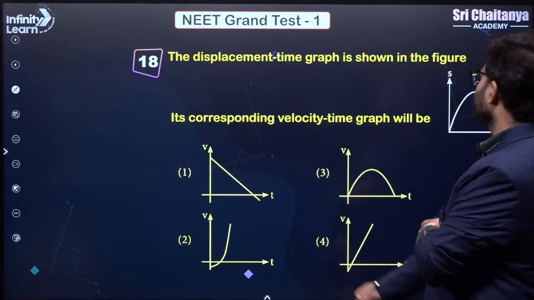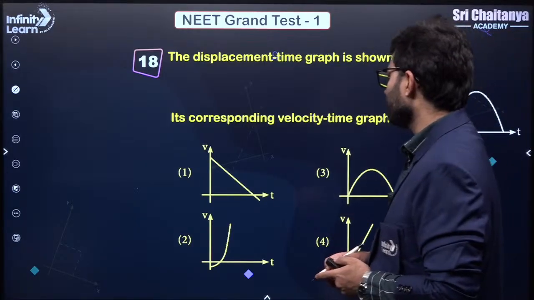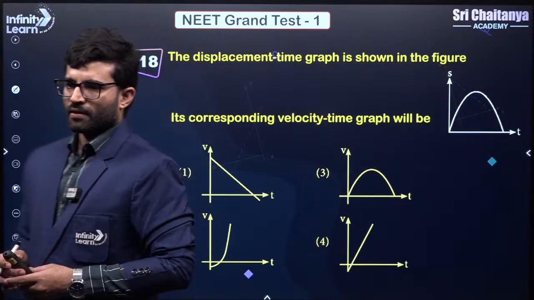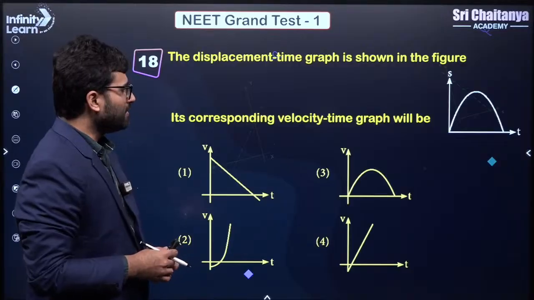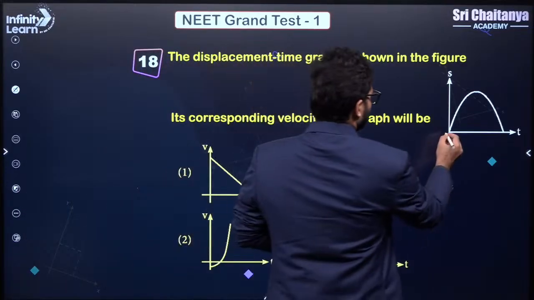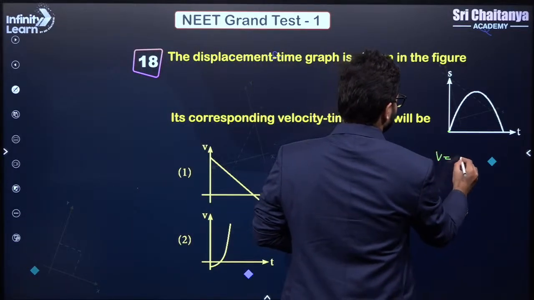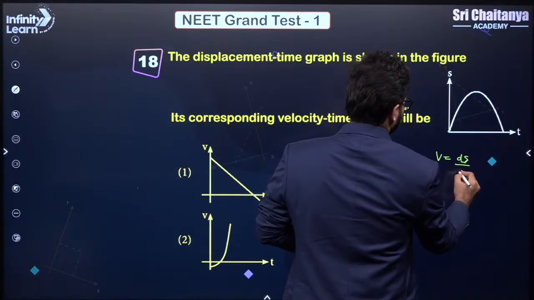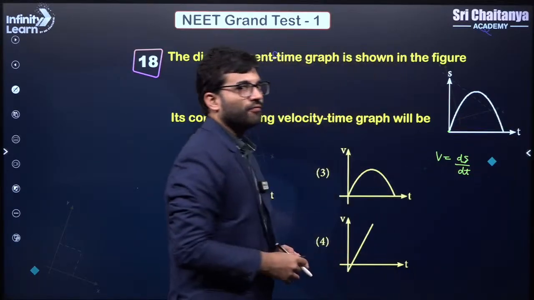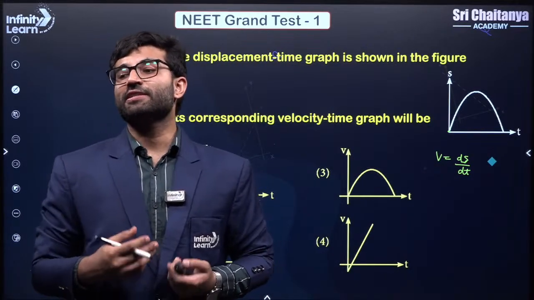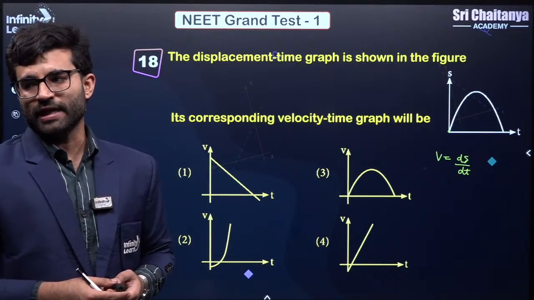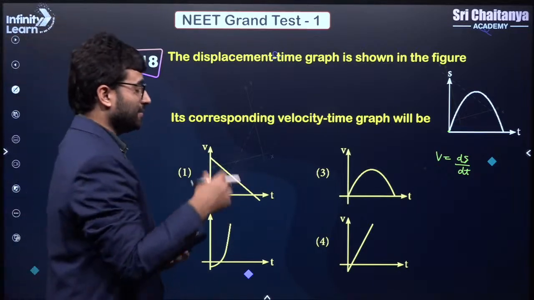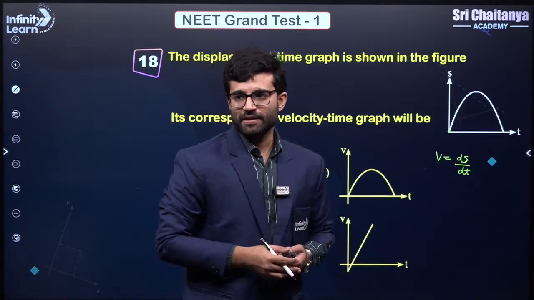The displacement time graph is shown in the figure. Its corresponding velocity time graph would be? Again, you can do it very, very simply. Let us see how we can do this. So we know that velocity is nothing but the rate of change of displacement, or from a displacement time graph, it is nothing but the slope of the displacement time graph.